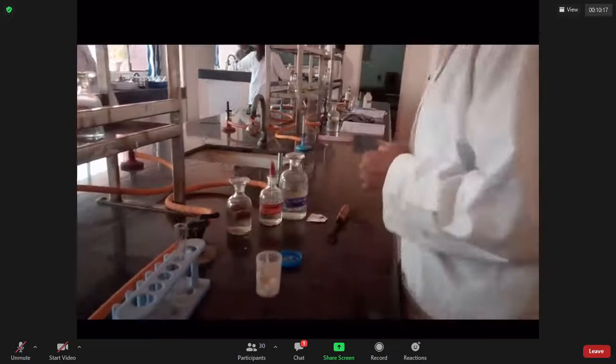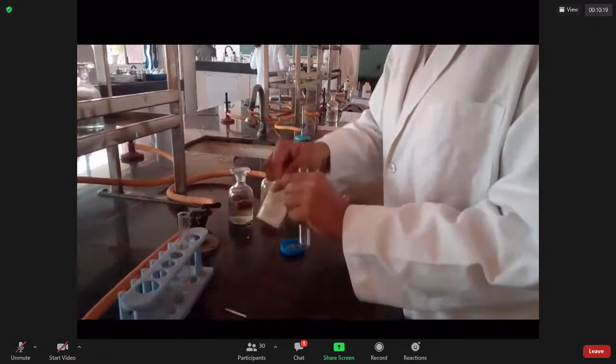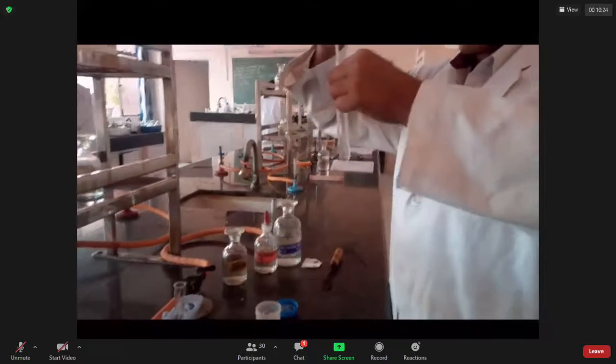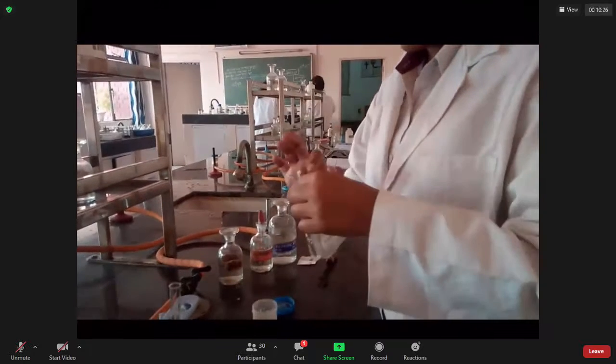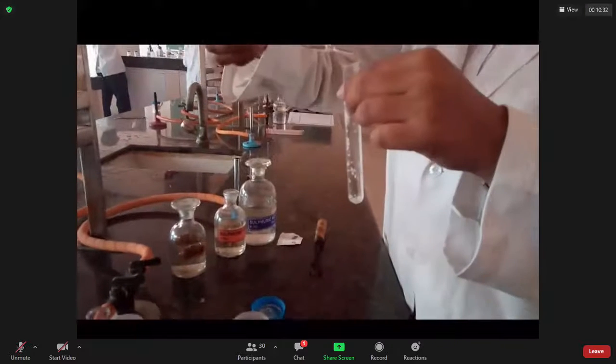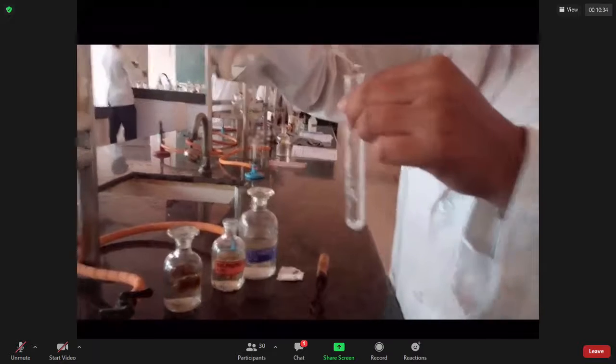In a separate test tube, she's taking another sample of the same salt. This time, you need to add concentrated sulfuric acid. Be very careful while using concentrated sulfuric acid. It is very corrosive, so preferably use a dropper for it. Adding concentrated sulfuric acid, observe while you are adding the acid.